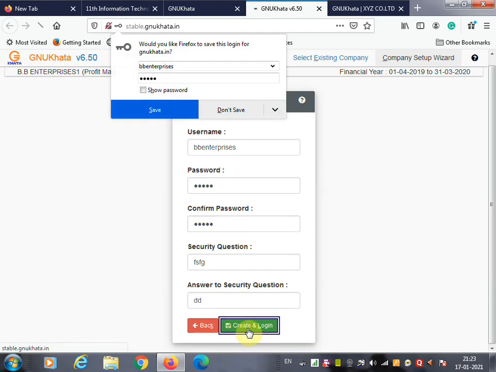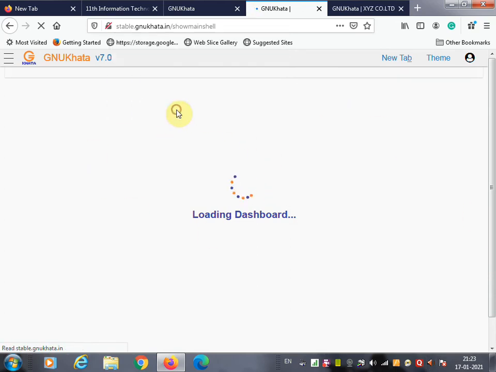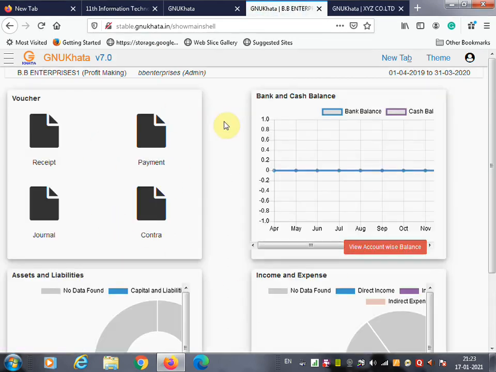Once you click the create login button, your company details will be saved. Now your company is ready to record your transactions. Now your BB Enterprises company is created. So this way you can create a new company in GNU Khata.